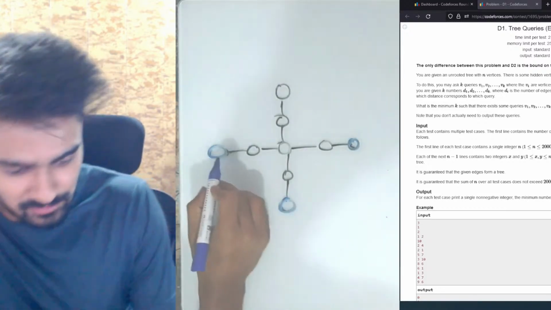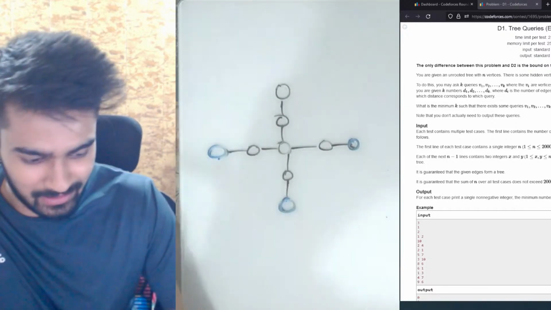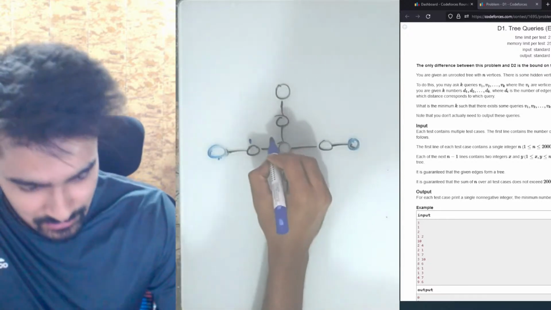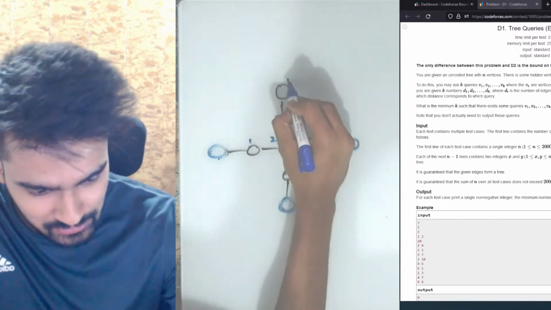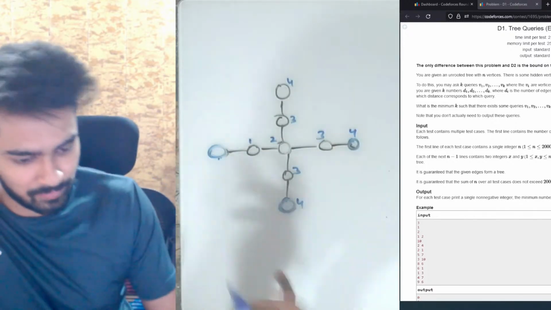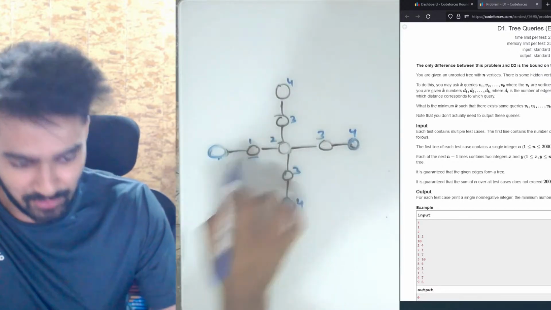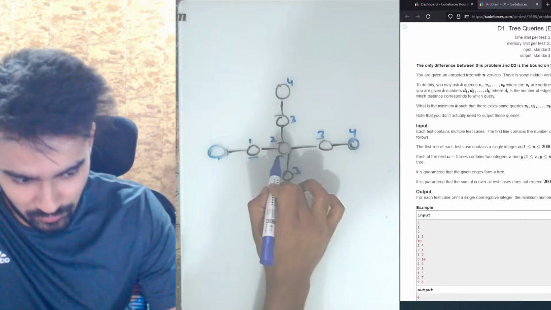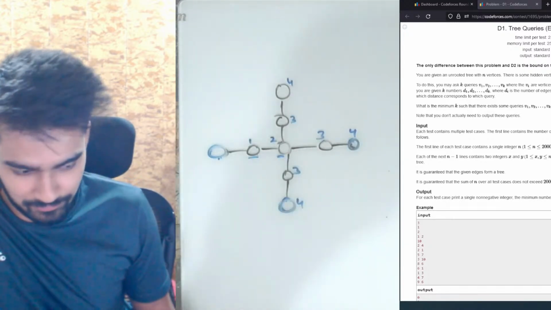The reason is because when we make a query from this one, let me mark the distance of every node from this. This has a distance of 1, this has a distance of 2, this has a distance of 3, this has a distance of 3, this has a distance of 4, 4, 3, and 4. Now, if the distance of the hidden node is 1, then we will be able to figure out that this is the hidden node. If it is 2, then we will be able to figure out that this is the hidden node. All these 6 nodes are left. How do we do them?